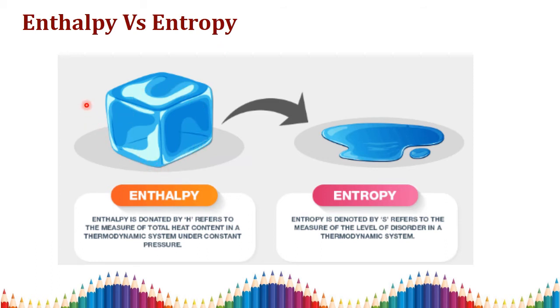At constant pressure, here the atmospheric pressure, this ice cube is placed at atmospheric pressure. How much heat is present in this ice cube? That is known as H, that is your internal energy plus P into V, the work done. Then what is meant by entropy? Entropy is denoted by the letter S.